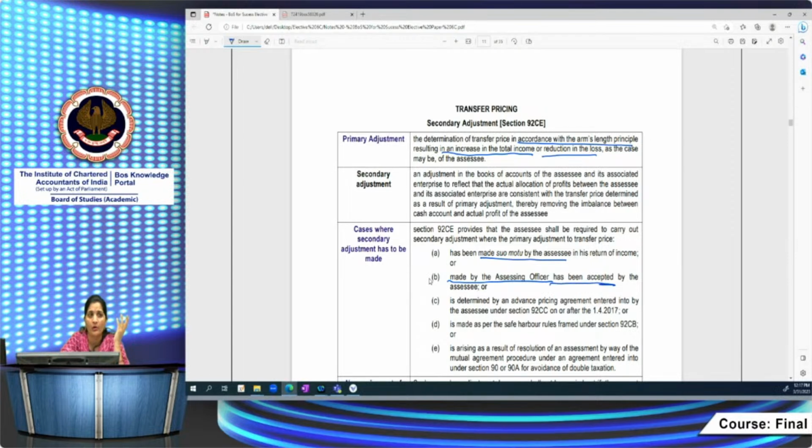If it is made by the assessing officer and accepted by the assessee, then you have to do the secondary adjustment.